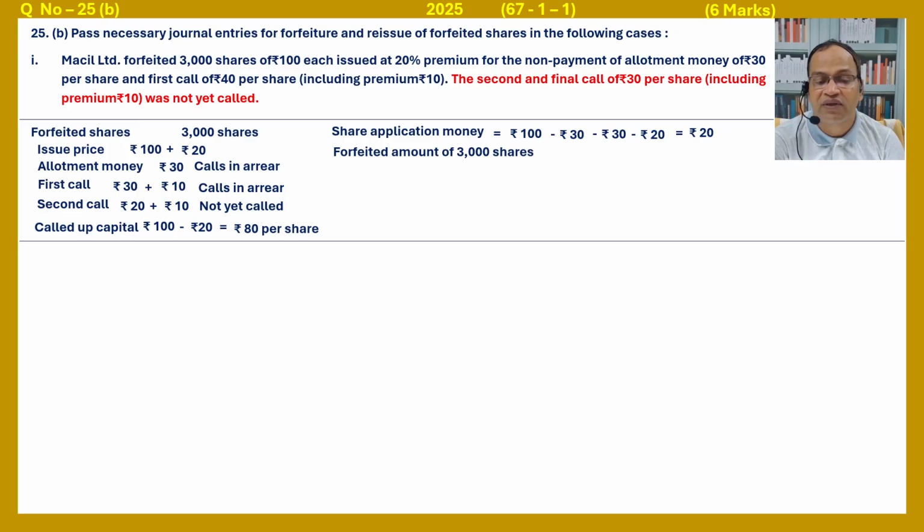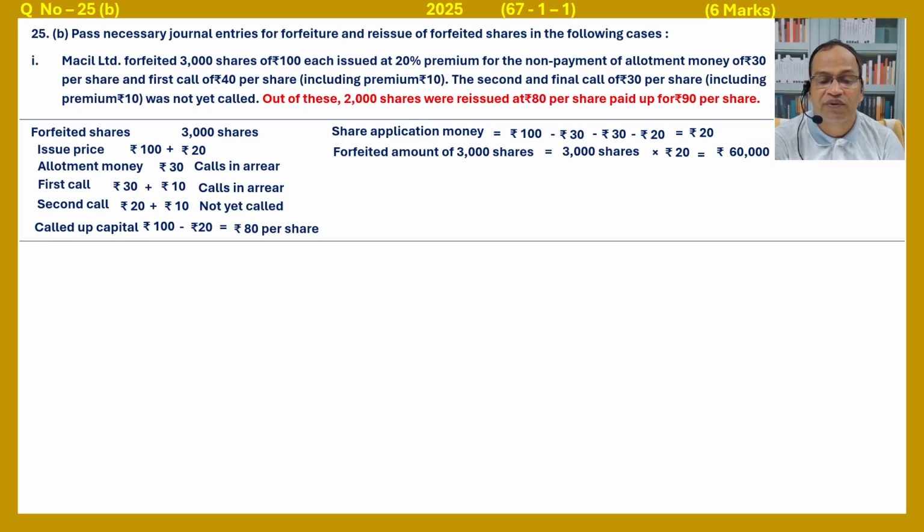Forfeited amount of 3,000 shares equals 3,000 shares into rupees 20, that much amount we have received, equal to 60,000 rupees. Out of this, 2,000 shares were reissued at rupees 80 per share, paid up 90 per share.